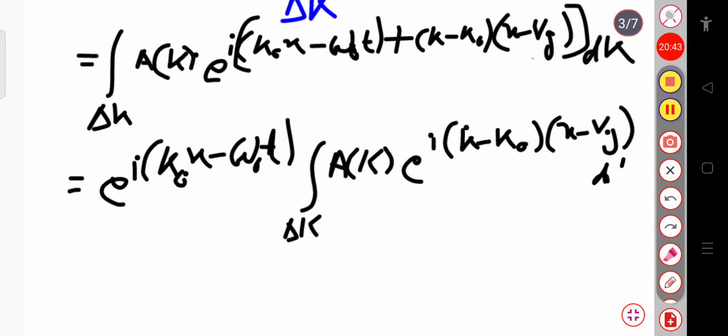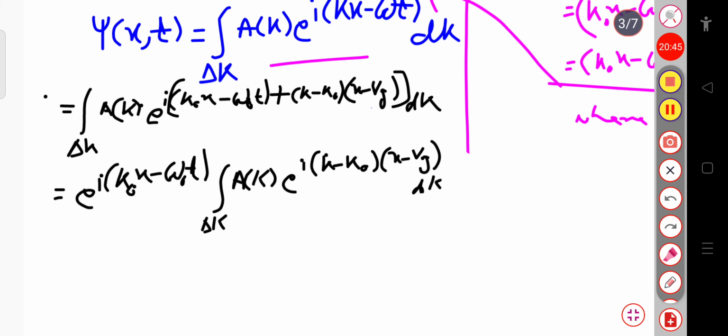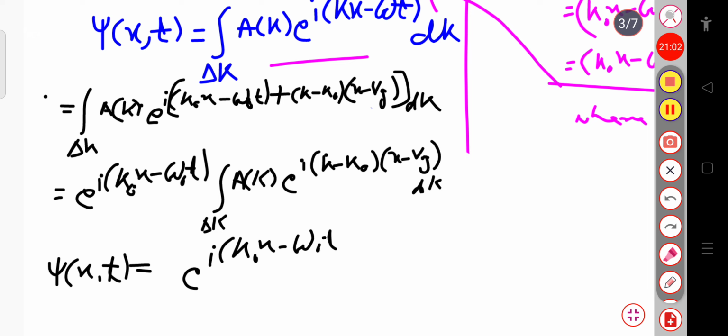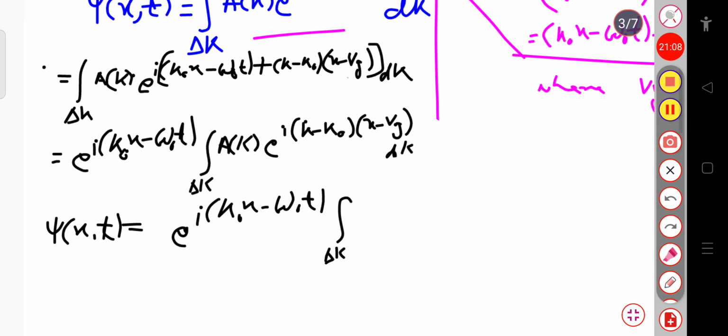So the final expression is psi of xt equal to exponential i k naught x minus omega naught t into the integration over delta k of a of k into exponential i k minus k naught whole into x minus Vg whole into dk.